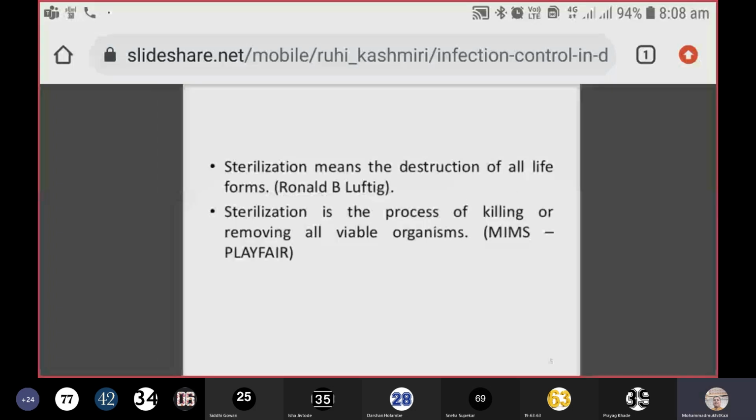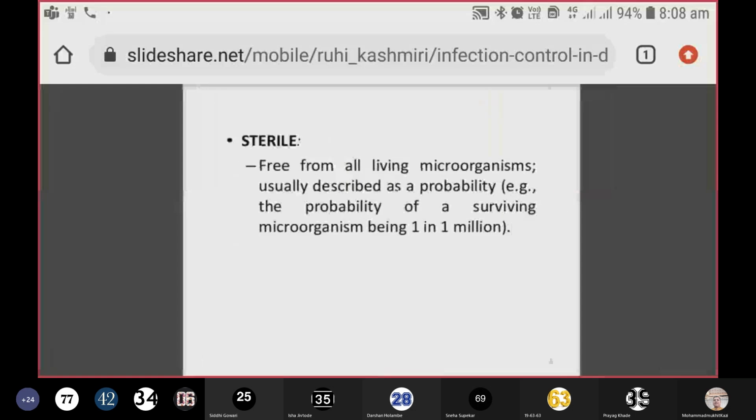Sterilization means the destruction of all forms. This term was given by Ronald B. Luftig. And sterilization is the process of killing or removing all viable microorganisms. What is sterile? Sterile is free from all the living microorganisms, usually described as a probability. For example, the probability of a surviving microorganism being 1 in 1 million.